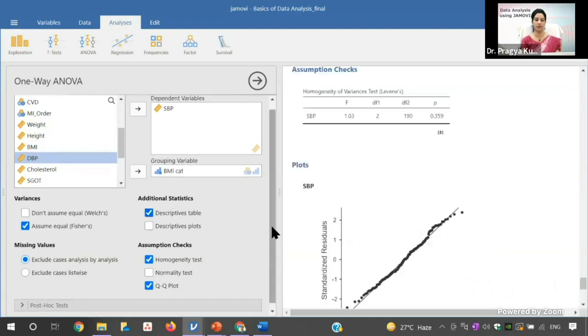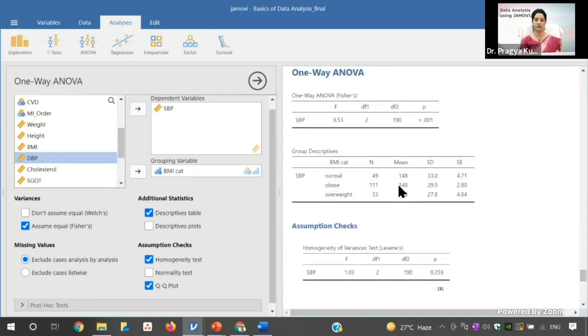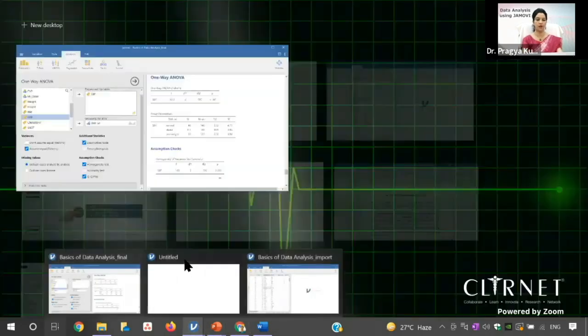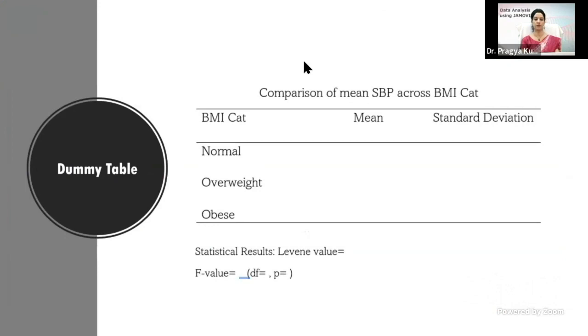You can have a descriptive table where you will have the difference of mean. You can see that the mean SBP is 140, and for the obese it is almost the same, and here is the standard deviation. And this ANOVA value you can see here is significant. So this is how we perform the one-way ANOVA. And if you have to enter the result of one-way ANOVA, in the vertical column you have to write the categories of the categorical variable, and in here you have to write mean and standard deviation, and in the bottom footnote you have to write the Levene statistic value, because this will show whether your data has assumed the equality of variance or not.